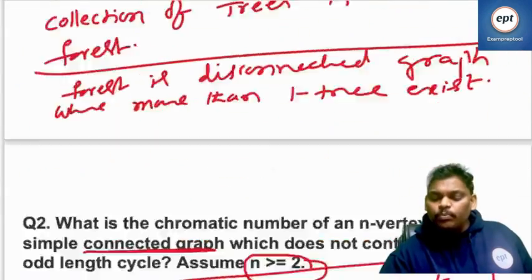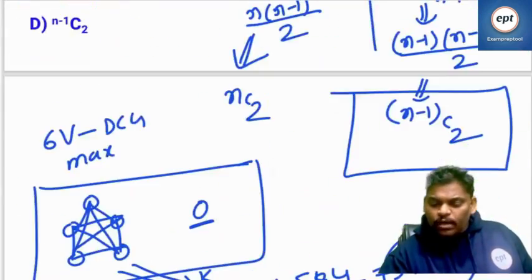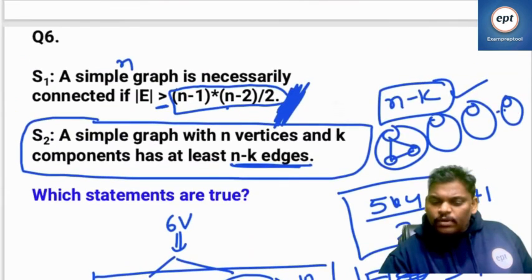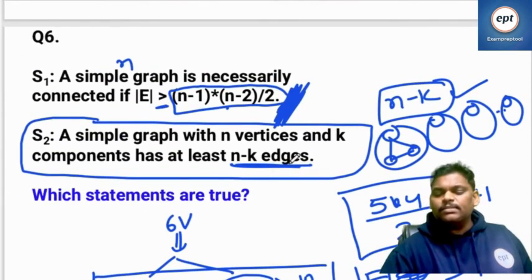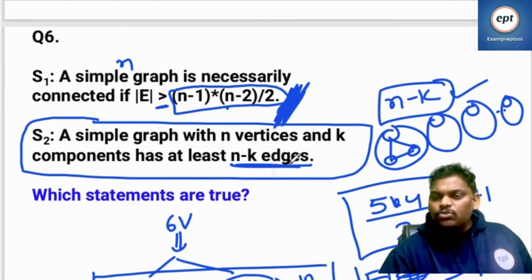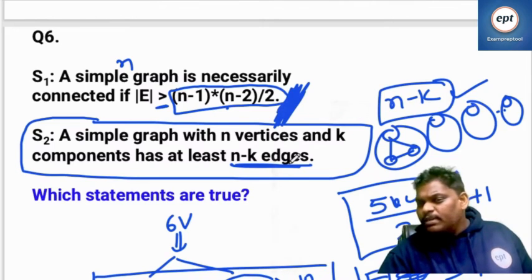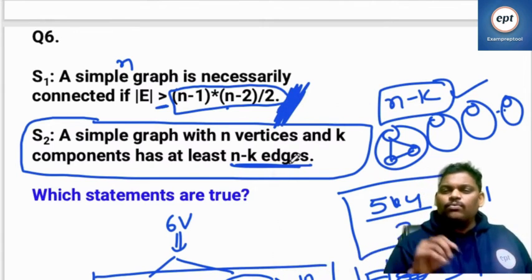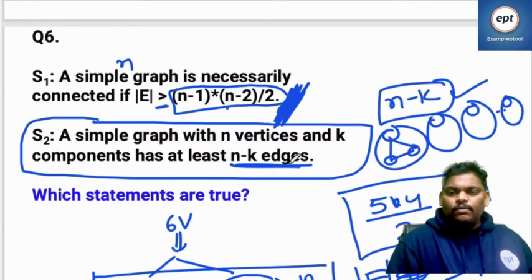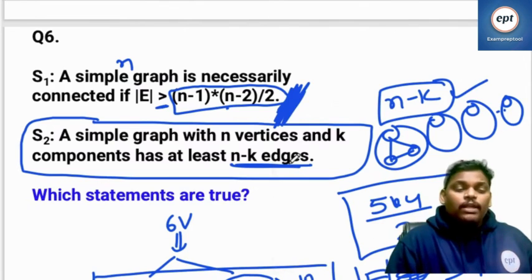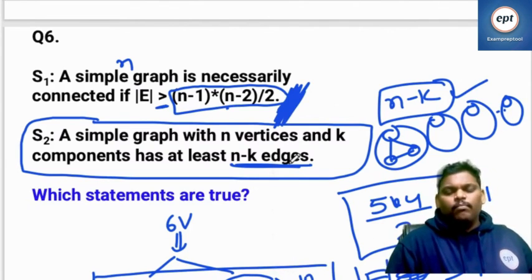But when you go to a simple graph, the minimum is n minus k edges. GATE exam is basics only. Someone is saying, sir, a forest is also a simple graph. Remember, a forest is also a simple graph, but every simple graph is not a forest. The reverse is not true. Every forest is a simple graph, but every simple graph need not be a forest.